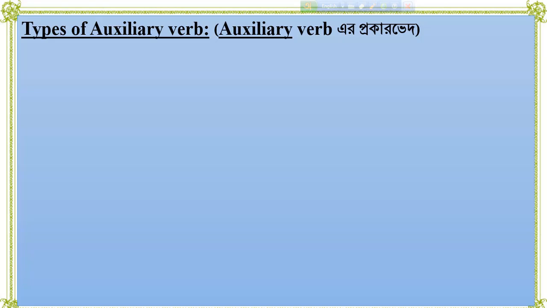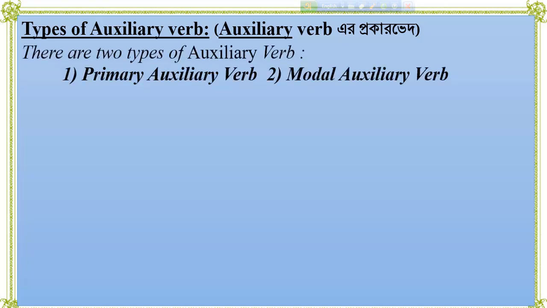Which are the primary auxiliary verb and which are the modal auxiliary verb? Dear students, in the class of part 1 you knew about the auxiliary verbs. There are many auxiliary verbs, and now you are knowing types of auxiliary verb. There are two types of auxiliary verbs: primary auxiliary verbs and modal auxiliary verbs.